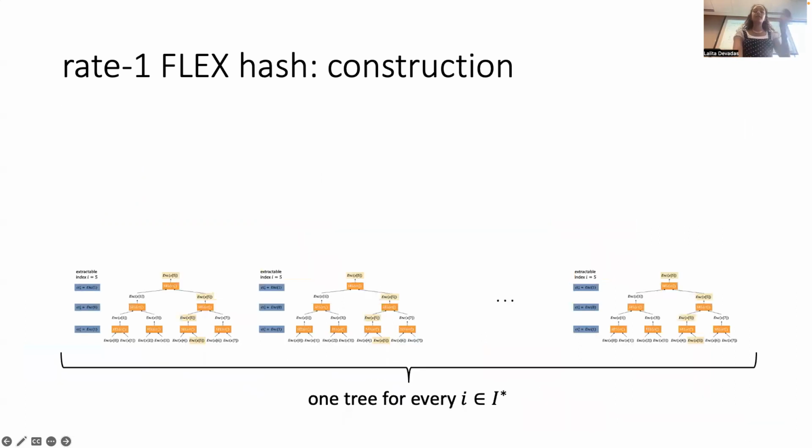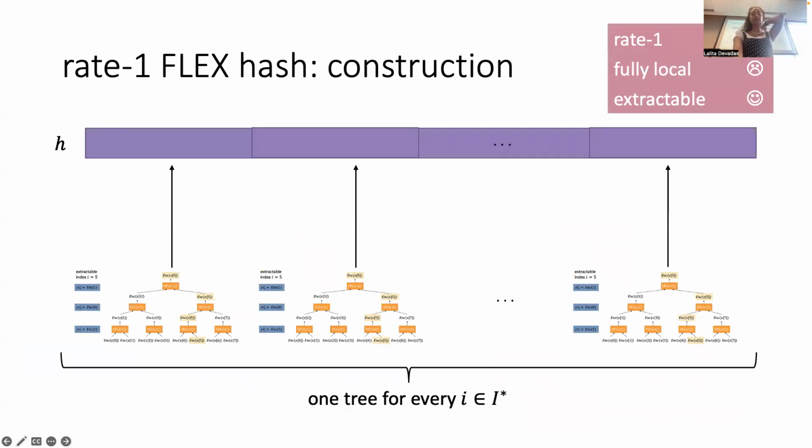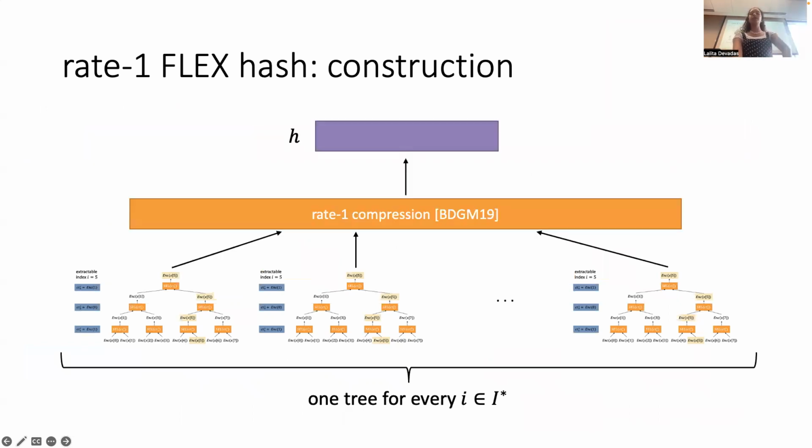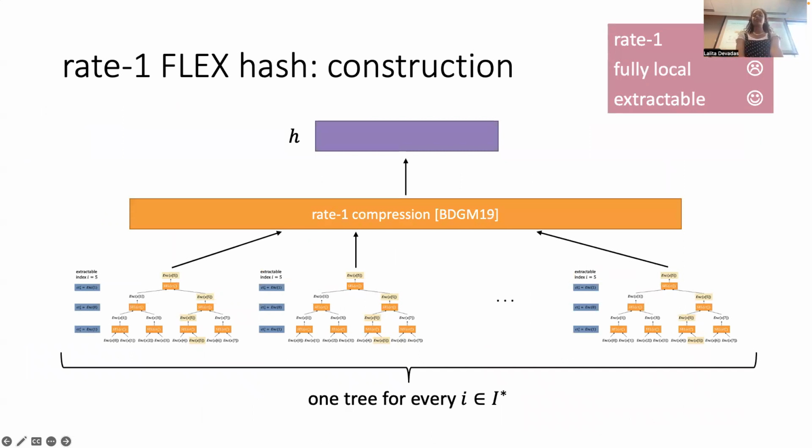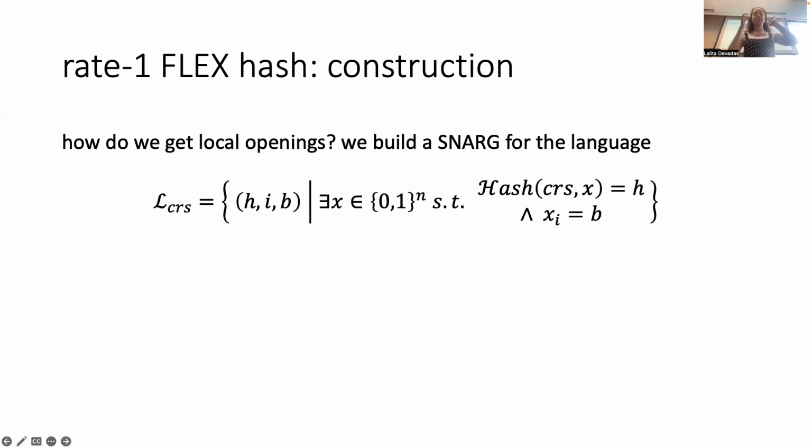But for our purposes, I want to jump ahead to assuming that we use Rate-1 FHE, so we get Rate-1 and we get extractability. What we now have, our last frowny face to turn upside down, is fully local, and that's basically the big issue that we have. I don't have too much time to talk about it, but basically we need to build a SNARG for this language. What is the language that we want to build a SNARG for?